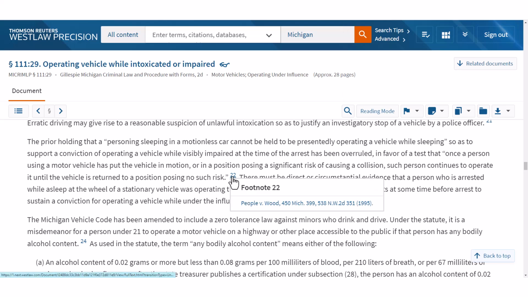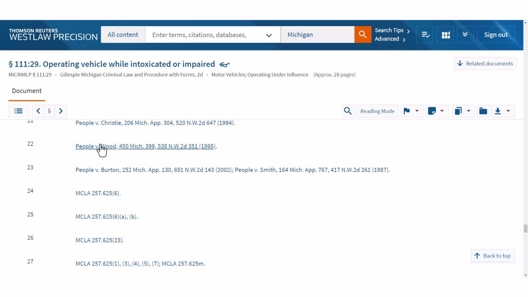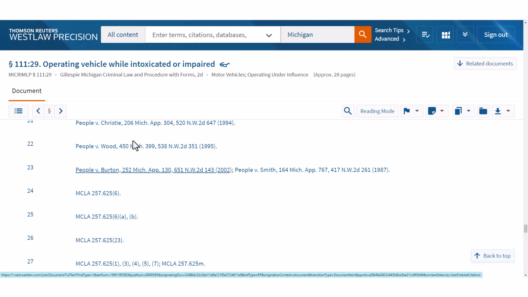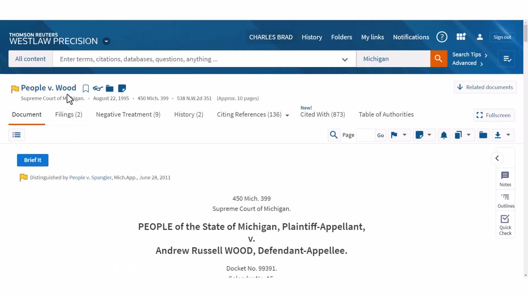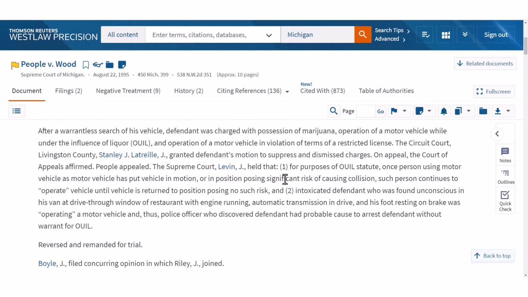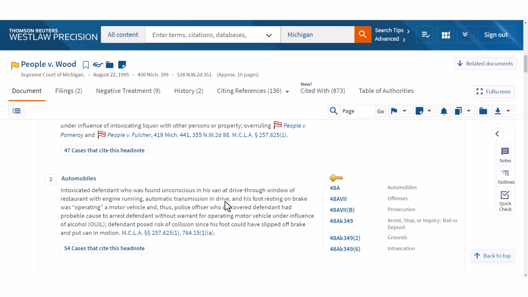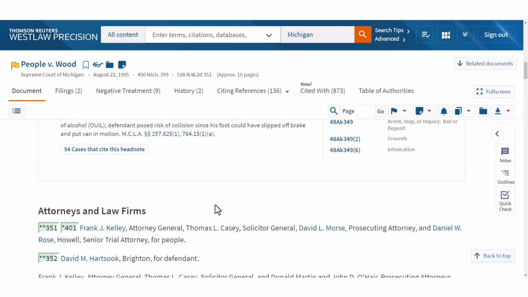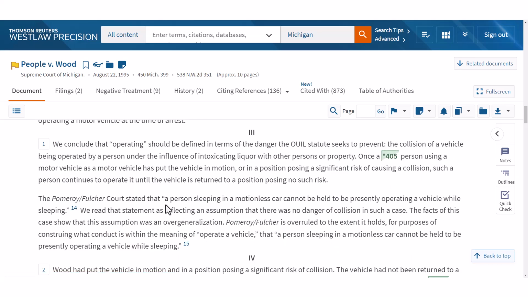The other thing that I like to do is just click on the footnote and then come down here and read some of the cases in the area. So I'd click on these cases and I can go read them. So we'll start with this People v. Wood because it's a Supreme Court case. So I'm showing you People v. Wood now. And as we read it, now we can figure out what we can actually cite in our document.